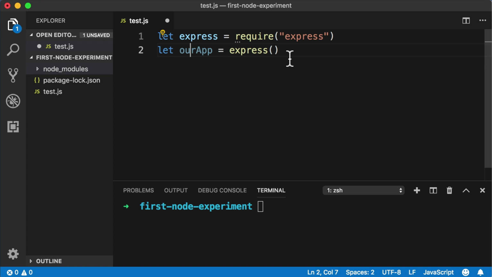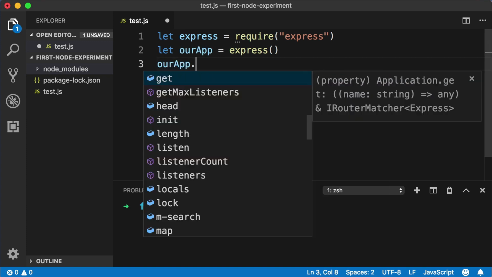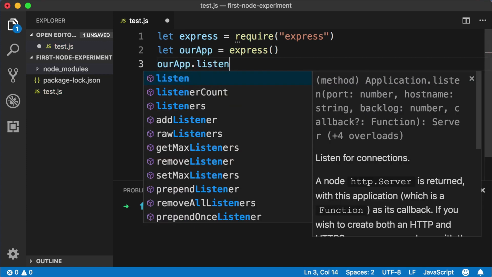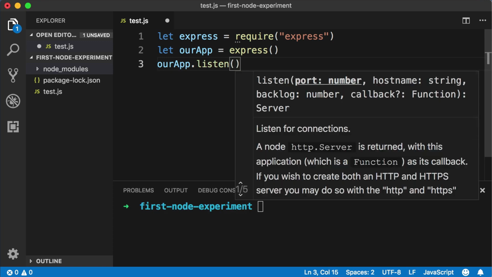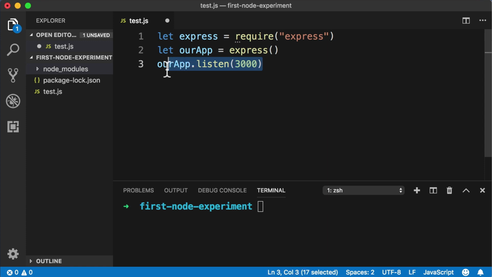So now let's tell our server to begin listening for incoming requests. On a new line, we can just say ourApp and then dot and call the listen method. And let's listen on port 3000. Okay, and then right above this listen line, let's add a new line to tell our server what it should do if someone sends a request to our home page.